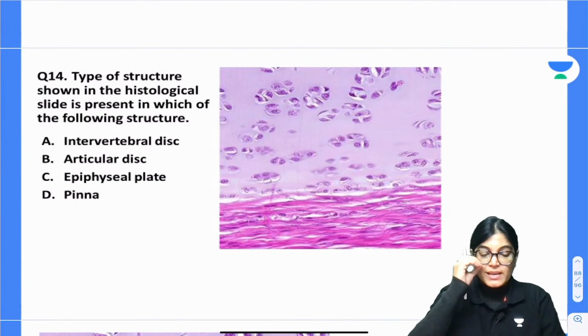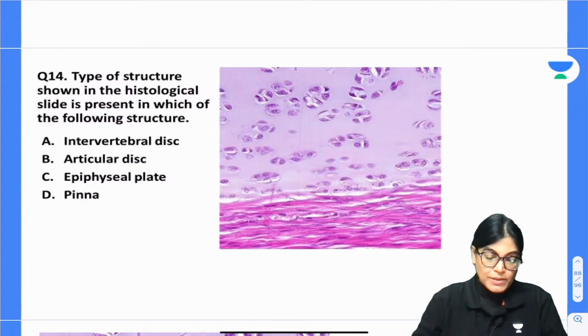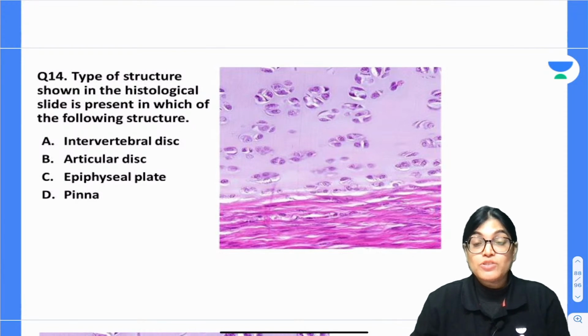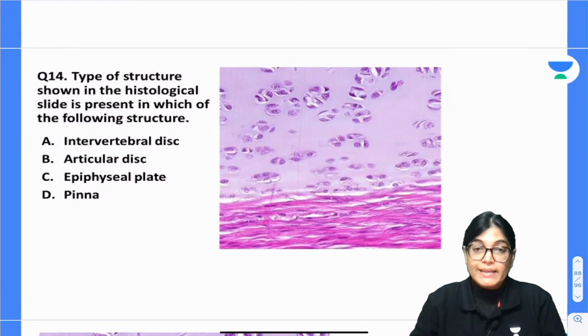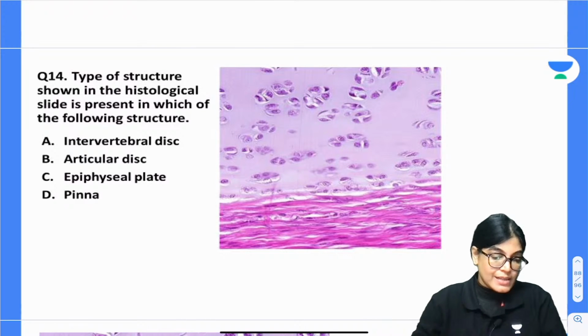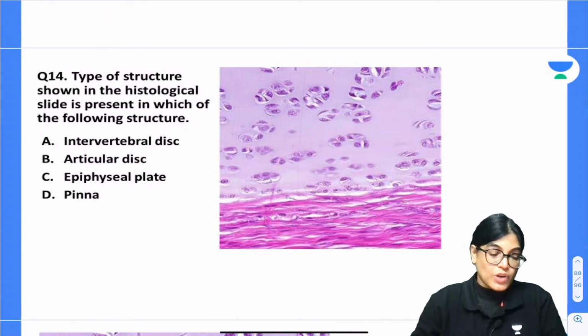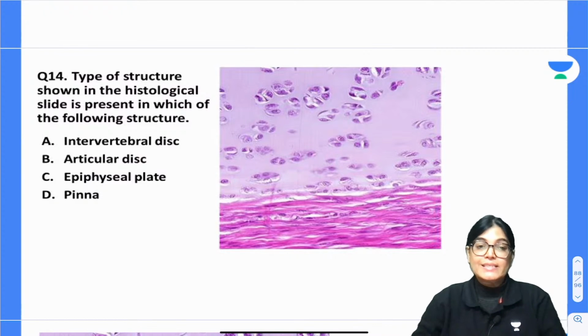The type of structure shown in this histological slide is present in which of the following structures? Firstly, you have to identify this histological image, and then tell me which type of cartilage it is. Pehle identify karo type of cartilage, that is the hint I am giving you. Whether it is hyaline, elastic, fibrocartilage, articular cartilage, then you tell me the example of it.